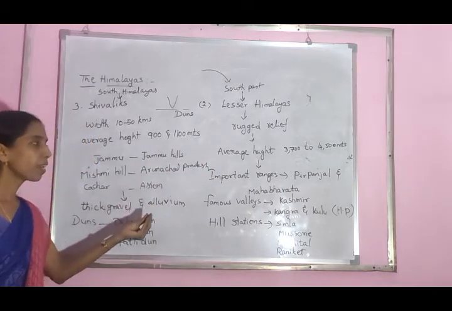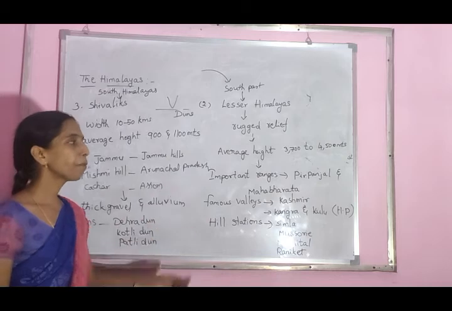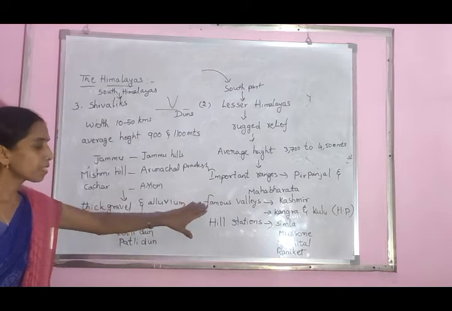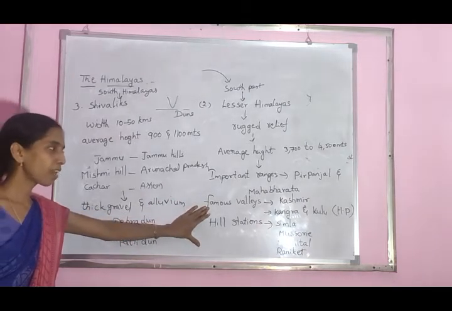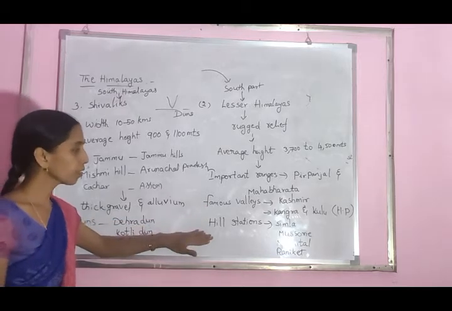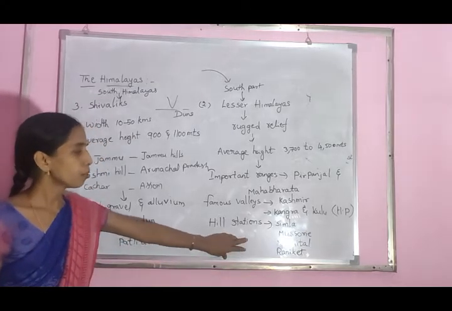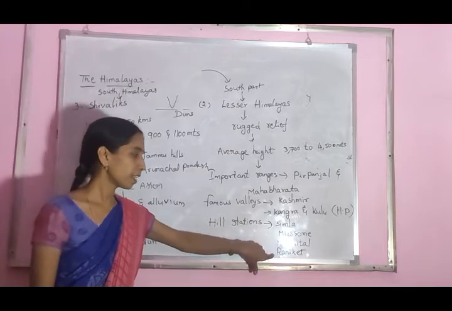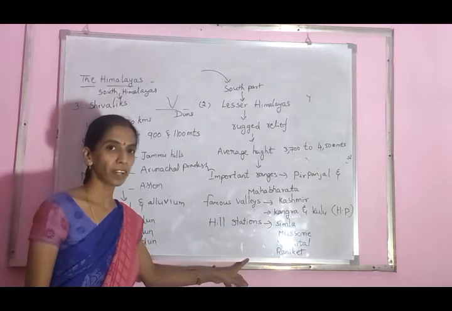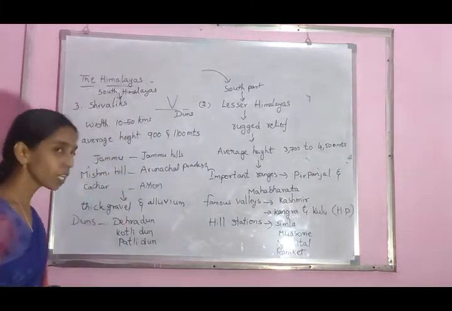Again, in the Lesser Himalayas, some important ranges are there, called the Pir Panjal Mountains and the Mahabharata Mountains, which are very famous. In this place some famous valleys are also there: the Kashmir Valley, and Kangra and Kulu in Himachal Pradesh. Very famous hill stations are also located here: Simla, Mussoorie, Nainital, Ranikhet, etc. This place is totally covered with which type of forest? Evergreen forest. This whole area is green, so there is less pollution.